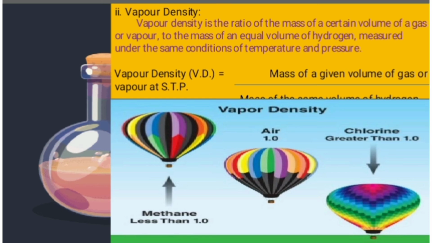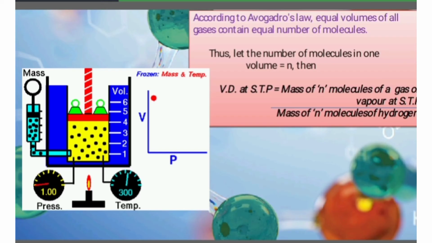See this picture, some vapor densities of gases. First one is methane. The vapor density of methane is less than 1. For air it is 1. Chlorine is greater than 1. So we have a vapor density for each and every gas molecule. We just compare these gas molecules with the same volume of hydrogen. So this is what vapor density is. We are relating the relative molecular mass and vapor density of a particular volume of a gas or molecule.